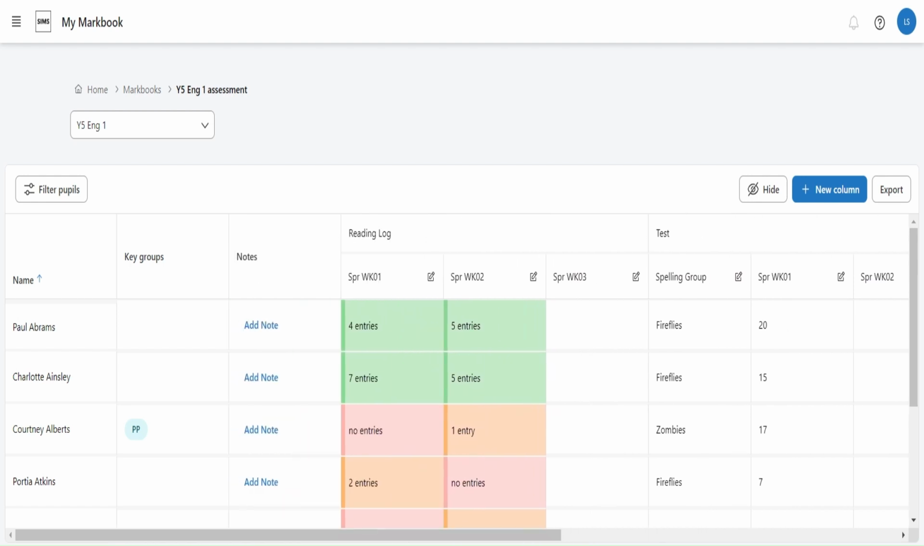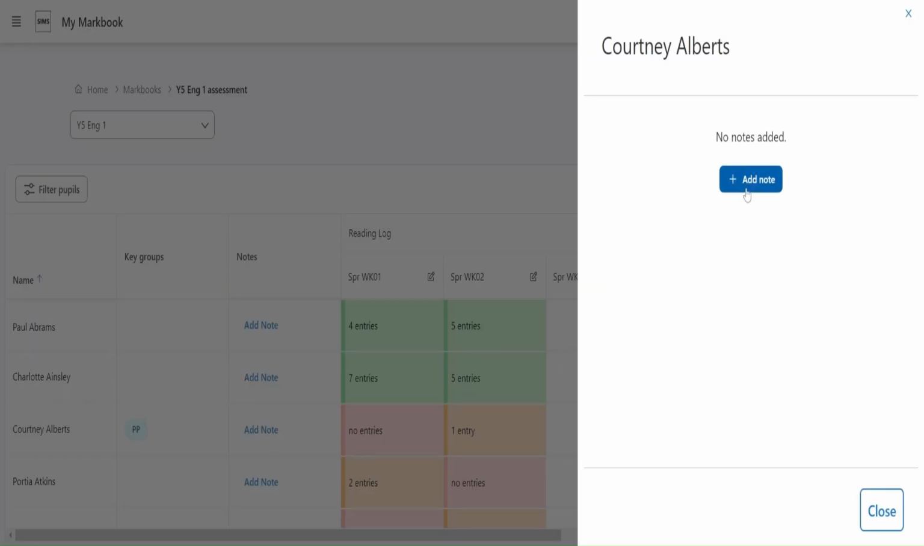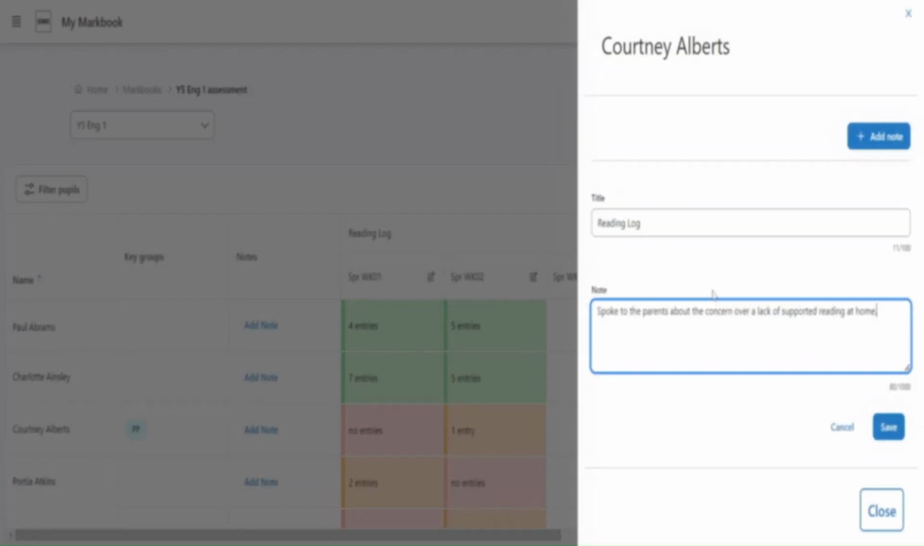If there is a specific note they want to make about a pupil they are teaching, then adding a note against the pupil is very simple. Here, we can see the teacher adding a note to Courtney's record, registering the fact that the teacher has spoken to the parents about the lack of reading taking place at home.